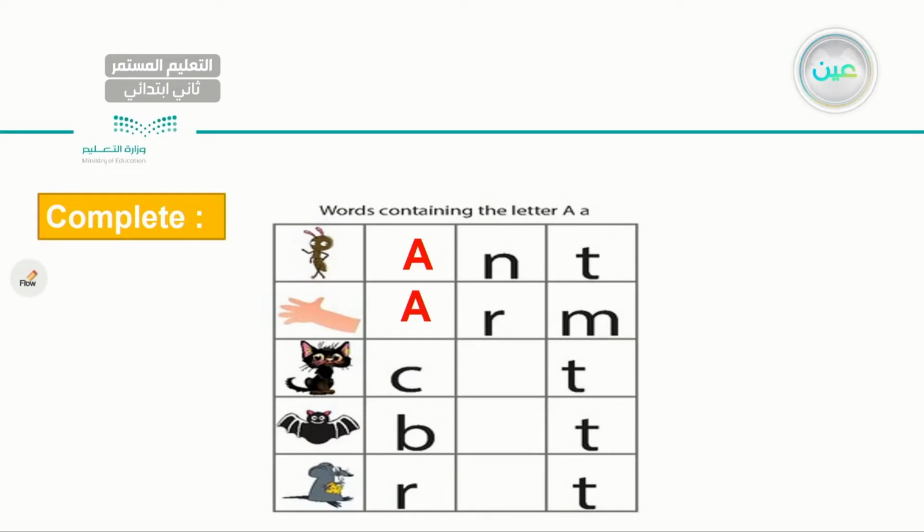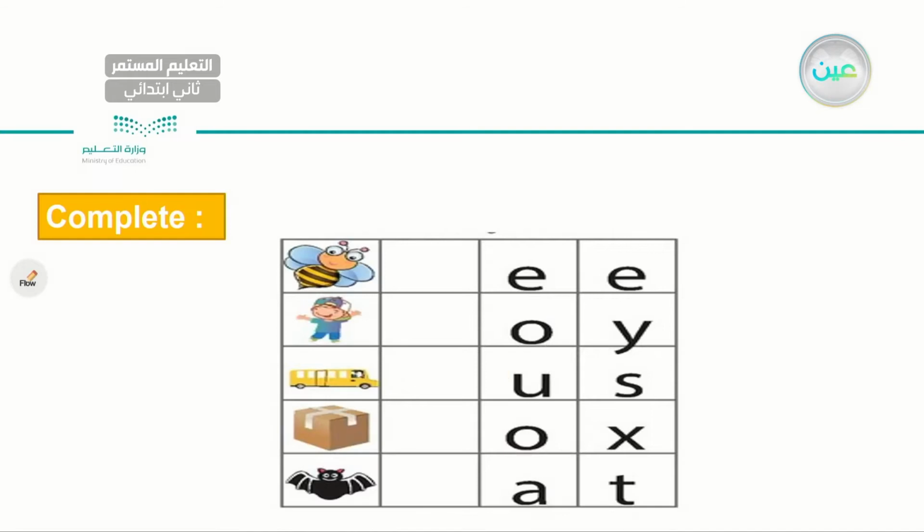The missing letter is A, so the word will be cat. Cat. Very good. Same for the next one. The missing letter is A, so it is bat. Bat. Very good. Last word here I have is rat. Rat. Very good. So let's go ahead and read the words one more time. Ant, arm, cat, bat, rat. So A, these are the letter and the sound of the letter.